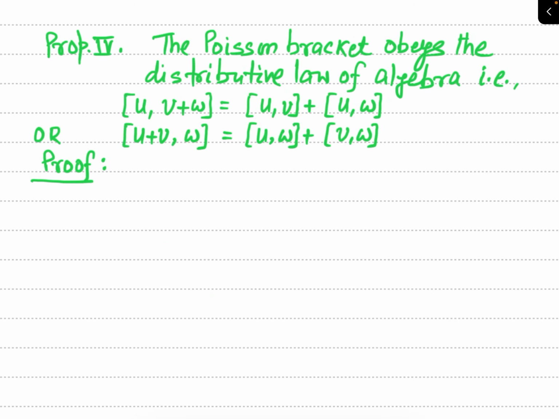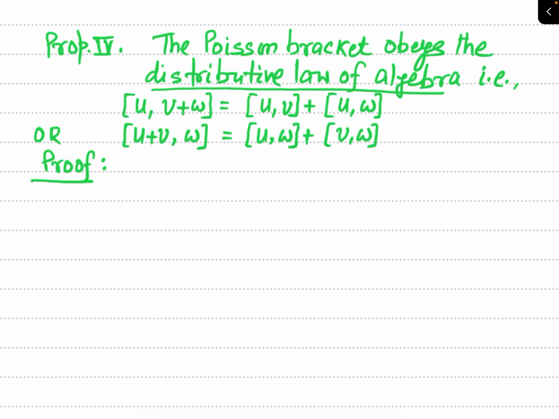So see the fourth property of this Poisson bracket. In fact, the fourth property of Poisson bracket is that the Poisson bracket obeys the distributive law of algebra. It does not obey the commutative law of algebra, but it obeys the distributive law of algebra. What does it mean?